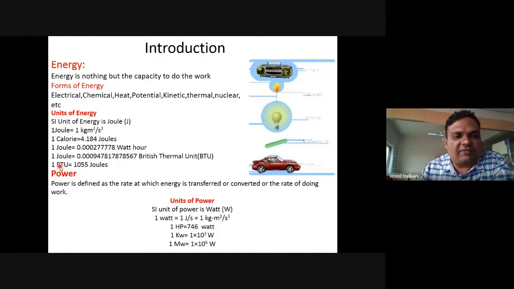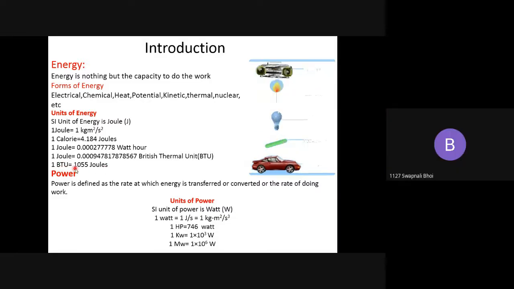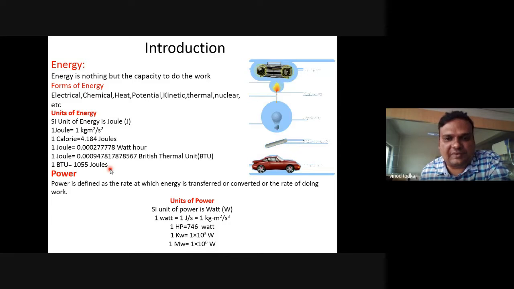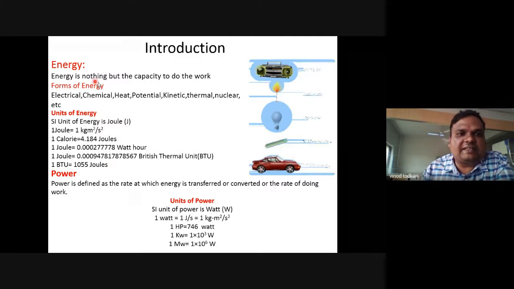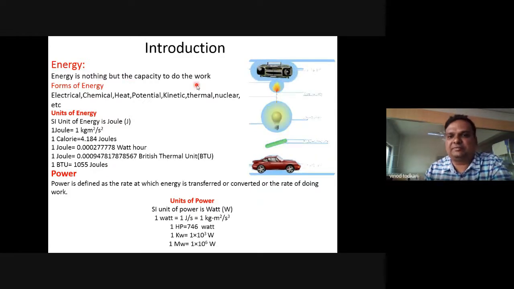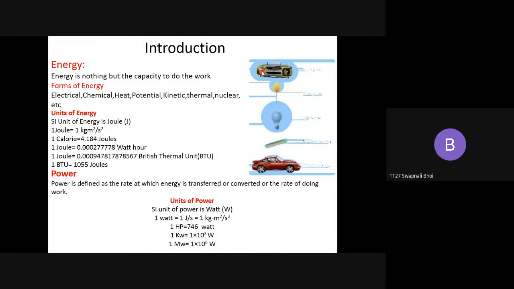And what is the conversion between BTU, that is British thermal unit, and joules? 1 BTU is equal to 1055 joules. Yes, correct. So I believe that this is clear to all of you. Now see, energy is nothing but capacity to do work. As you can see here, you can see a tape recorder, right? And this is nothing but sound energy. Even though this image is a bit blurred, I think you can see. Can you see? Yes sir. Okay. Tell me which kind of energy is here?